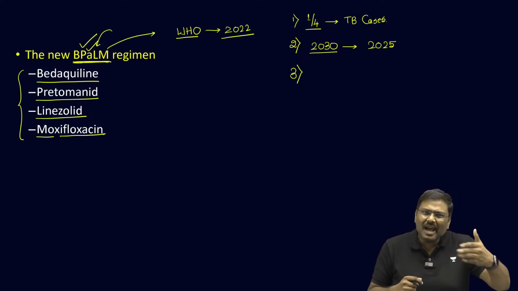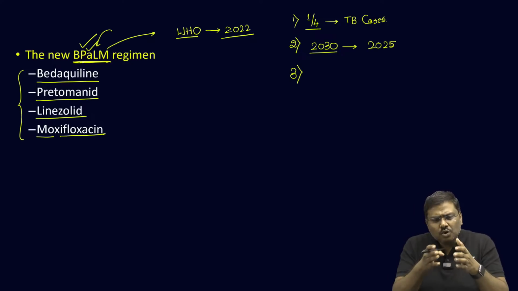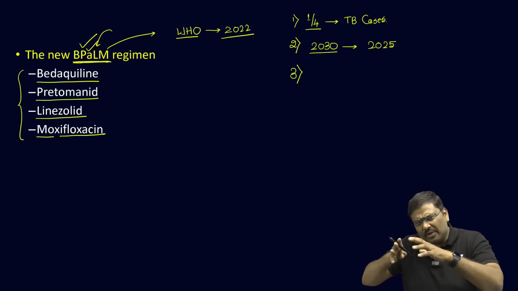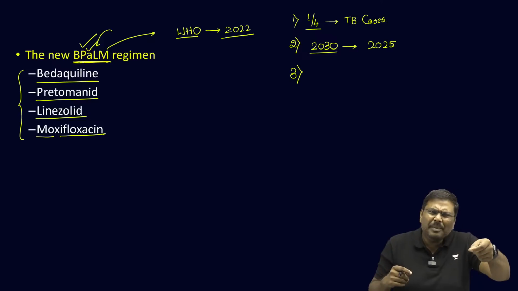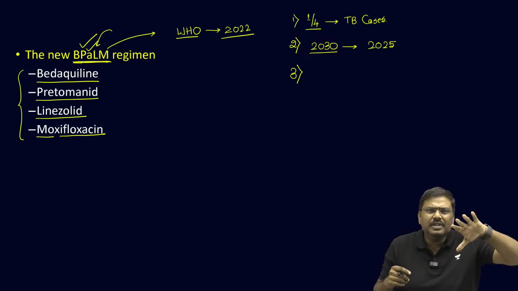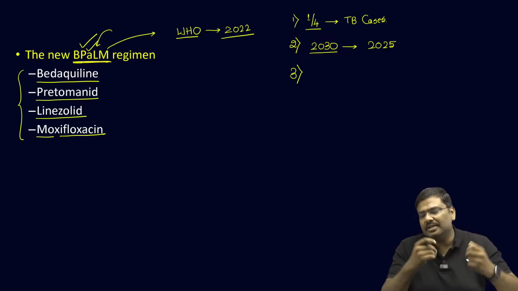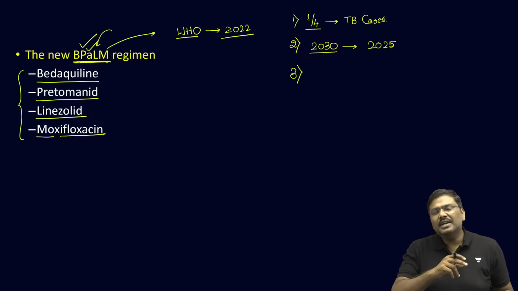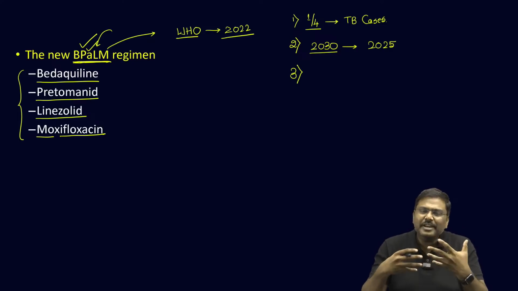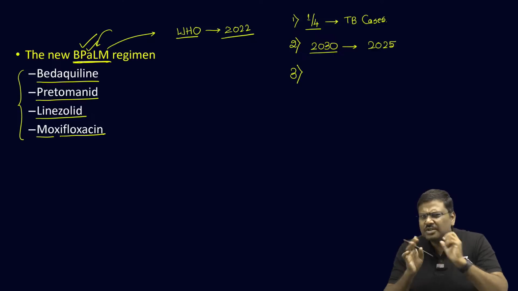And this generally happens because the patients do not completely finish the regimen, which is for a longer duration. They will stop it midway, and as a result of this, the bacteria which cause TB have become resistant to the drugs. Now, right now for treatment of TB, there are two different regimens which are used.